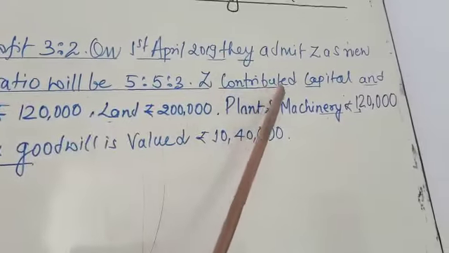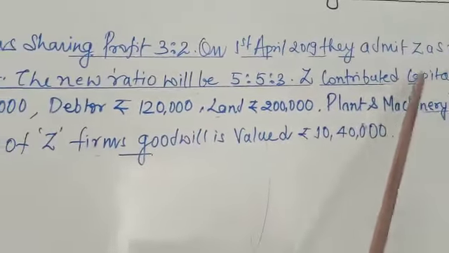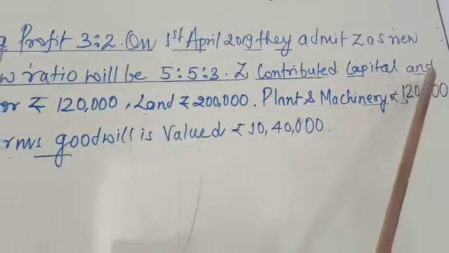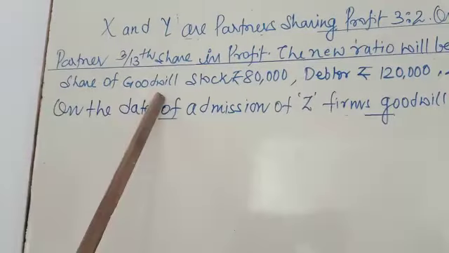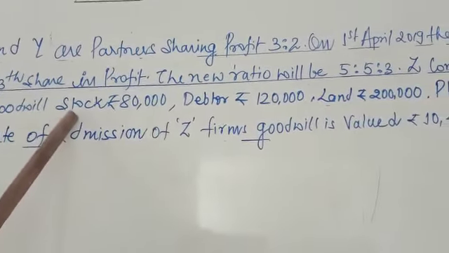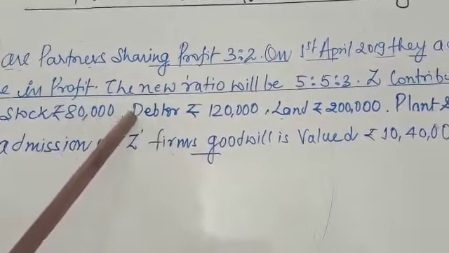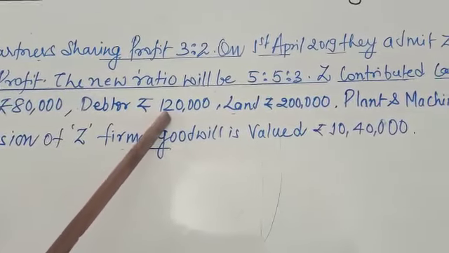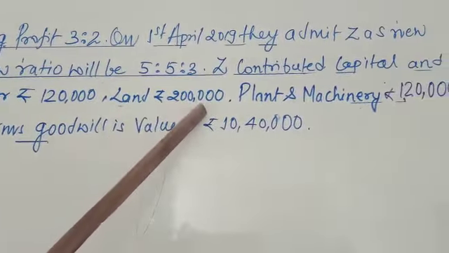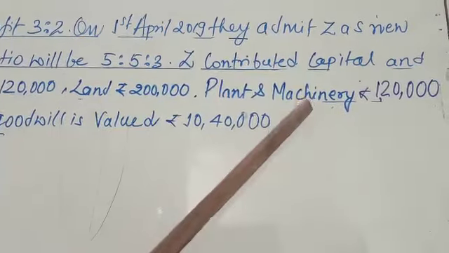Z contributed capital, it means Z is going to contribute capital and share of goodwill in the form of stock 80,000, debtor 1,20,000, land 2 lakh, plant and machinery rupees 1,20,000.